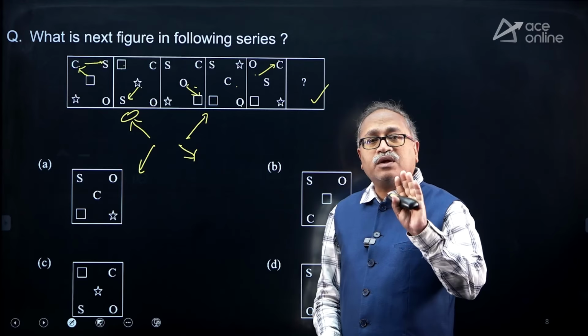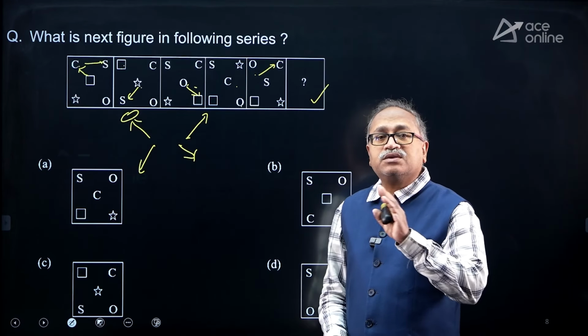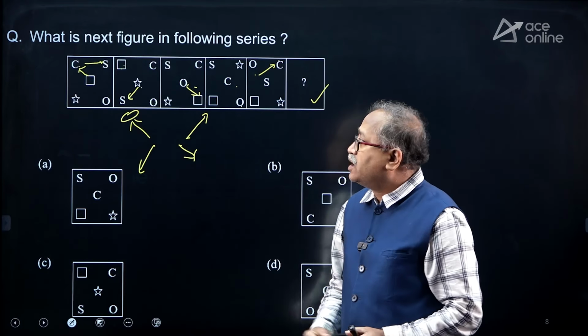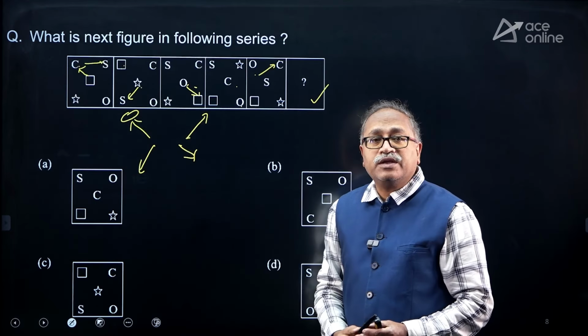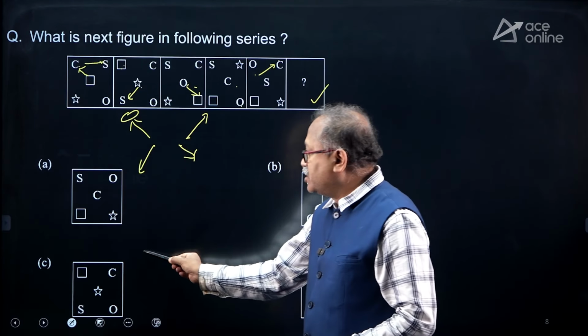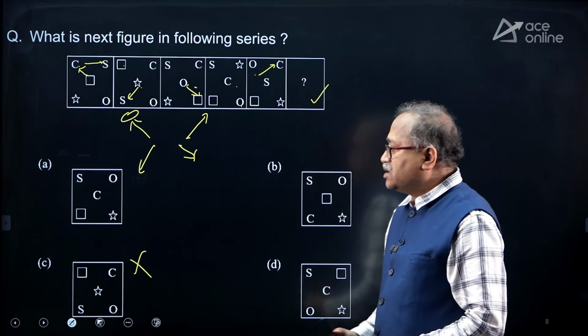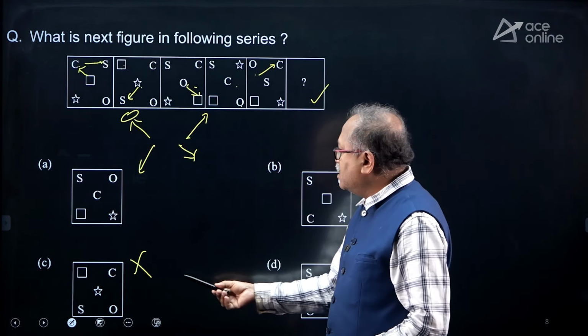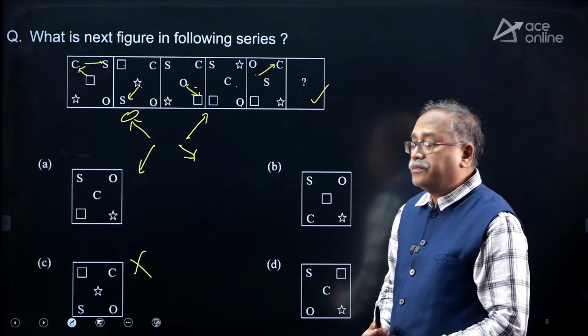So, only one symbol I am fixing, that is the left top corner, what should come with the help of how the middle figure is moving. So I notice that one option is eliminated, that is it is not S, but in the rest of the options I notice that S is there.